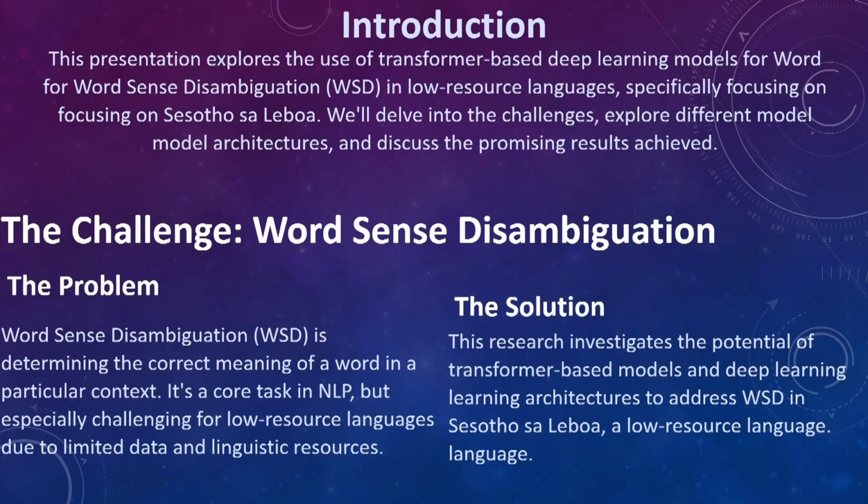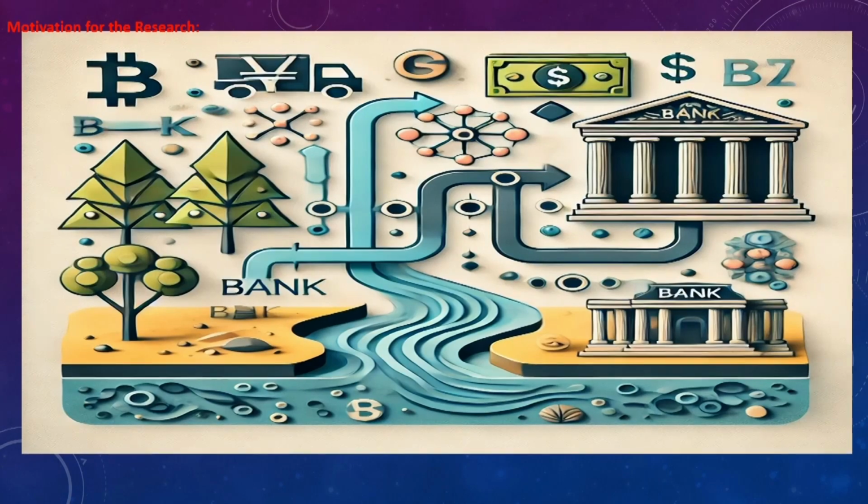I believe I have already indicated my problem, which is basically word sense disambiguation, which is how you can determine the correct meaning of a word in a particular context. So our research investigated the potential of transformer-based models and deep learning architectures to address the word sense disambiguation problem.